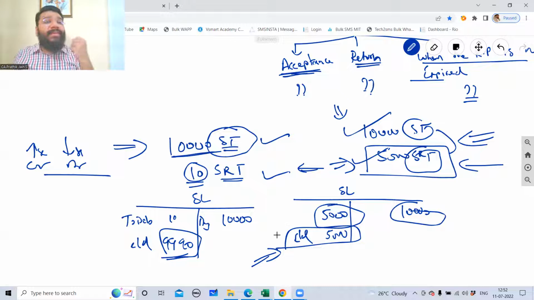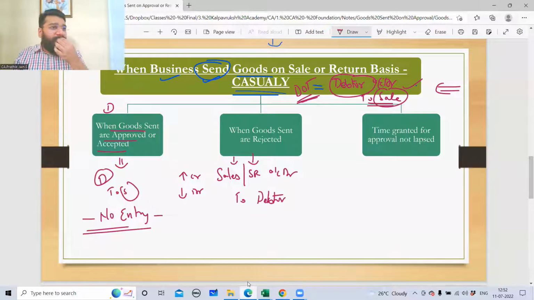Because if a 5,000 sale transaction is returned, then I'm worried why people are returning it. Then something is wrong. So that's why they say that if the transactions are numerous, it is always advisable to have a sales return transaction separately to analyze. But if the sales return transaction is very nominal, very few, you can reverse it in the sales account itself. You got clarity about this only now, but our students have this clarity from 11th.